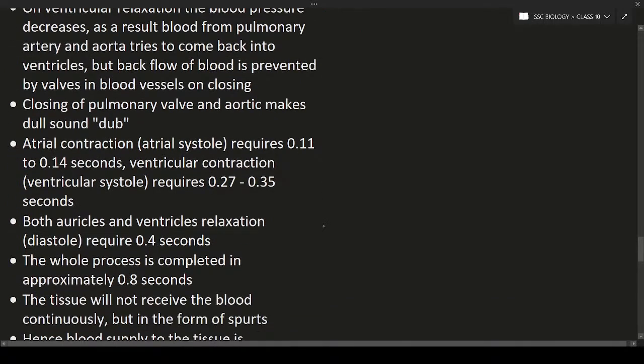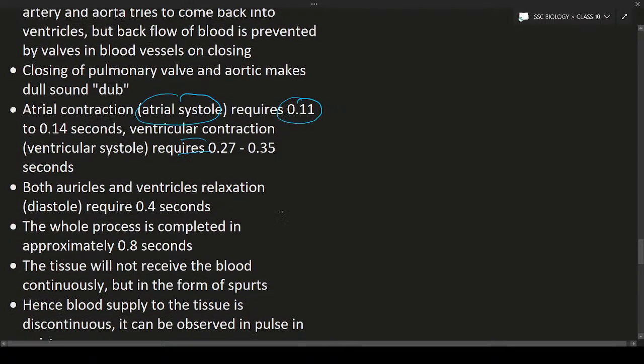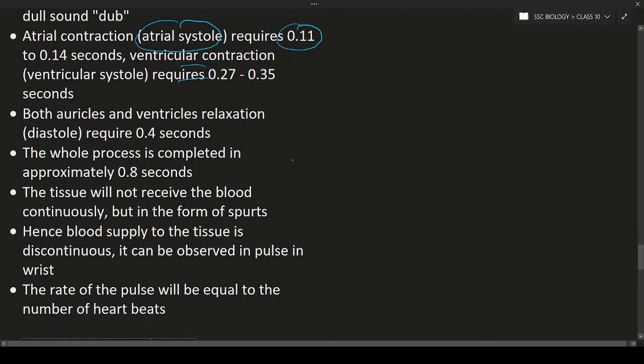So here you can see the atrial contraction. Atrial contraction is nothing but atrial systole. It is going to require around 0.11 to 0.14 seconds. Next one will be the ventricular contraction, or ventricular systole. It requires about 0.27 to 0.35 seconds. So these are the times taken. Then both auricles and ventricles are going to relax. That is known as diastole, auriculoventricular diastole. It is going to take about 0.4 seconds. So together, the whole process is completed in 0.8 seconds.